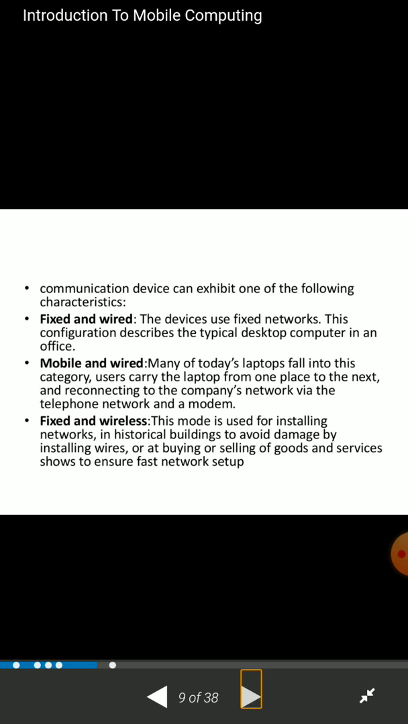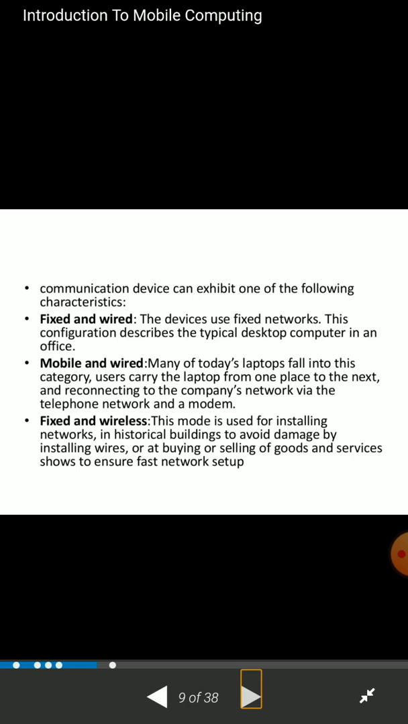The devices use fixed networks. Okay, what are the fixed networks we are using? The typical desktop computer in an office is a fixed network, and wired. Today's laptops fall into the mobile and wired category. Okay, we move laptops from one place to another. If we reconnect to the company network via the telephone network and modems, we are using mobile and wired.